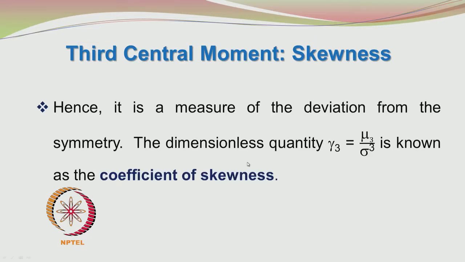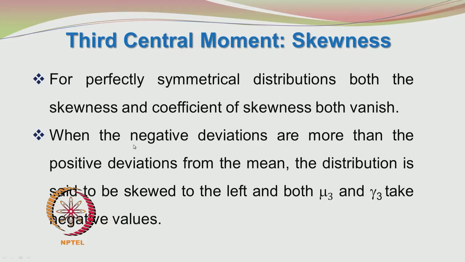So, third central moment or skewness is a measure of the deviation from the symmetry. Okay. And the dimensionless quantity mu 3 divided by sigma cube is known as the coefficient of skewness. If the distribution is perfectly symmetric, both the skewness and coefficient of skewness vanish.